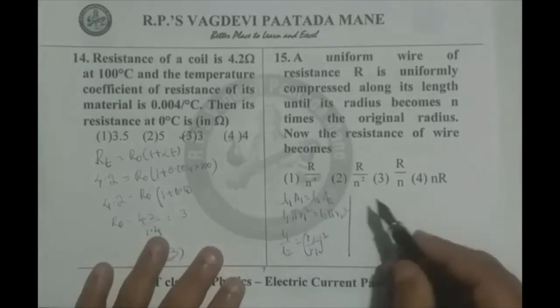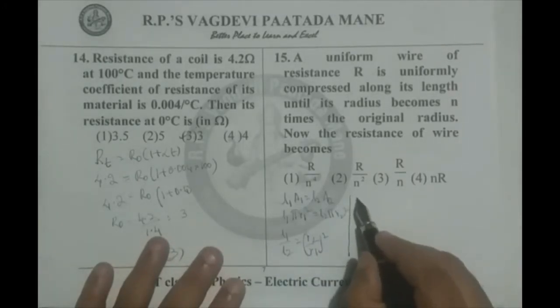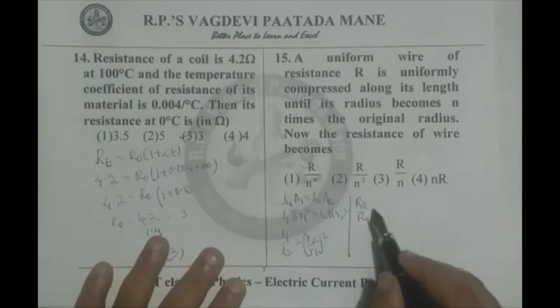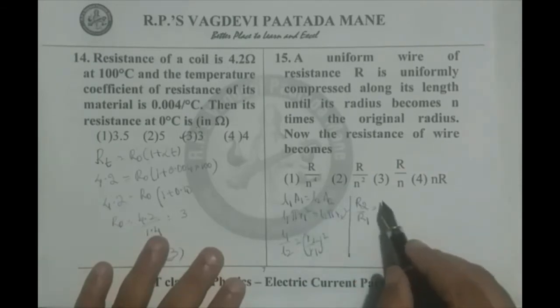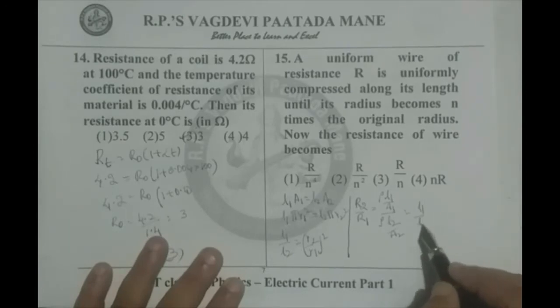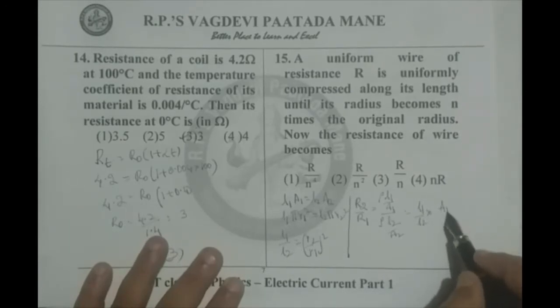So with this, now we go for R2 by R1. R2 is final resistance after compression, R1 is initial resistance. We substitute rho L by A, rho L1 by A1, rho L2 by A2. Therefore, L1 by L2 into A2 by A1.